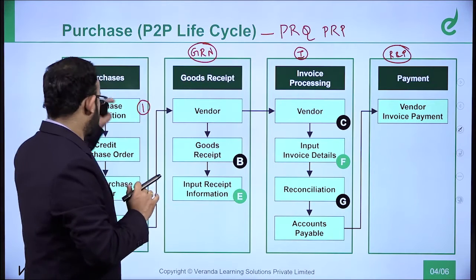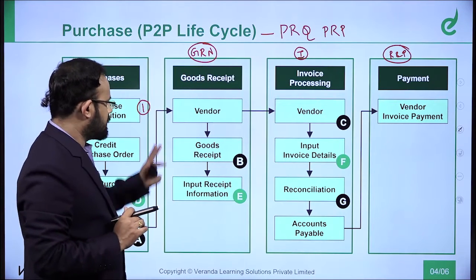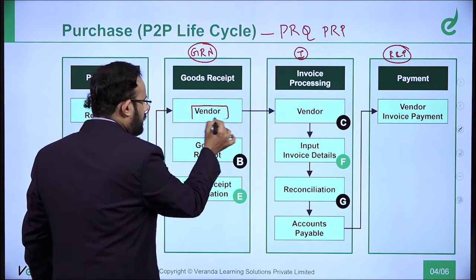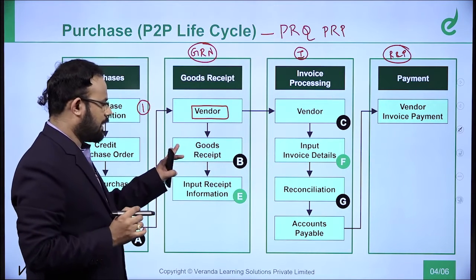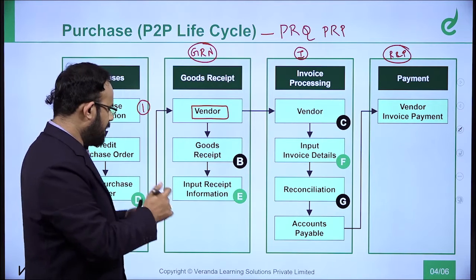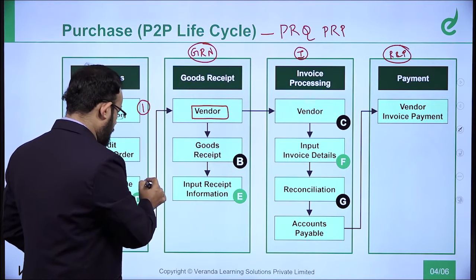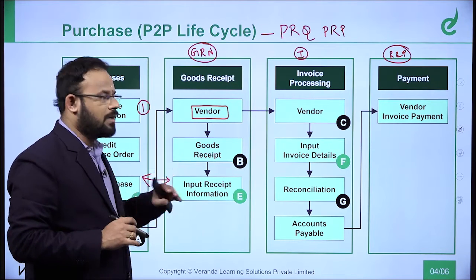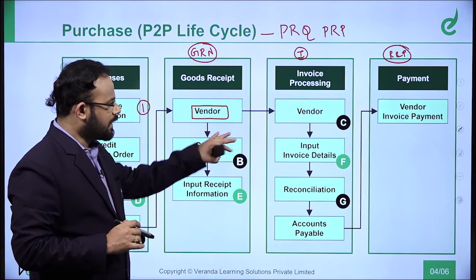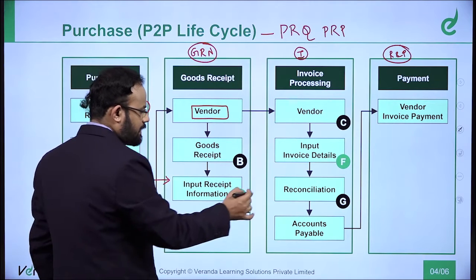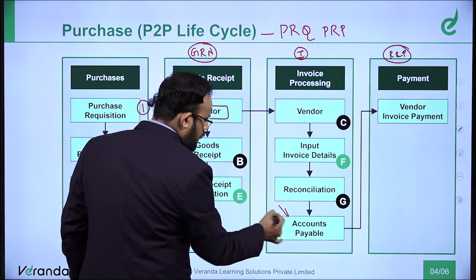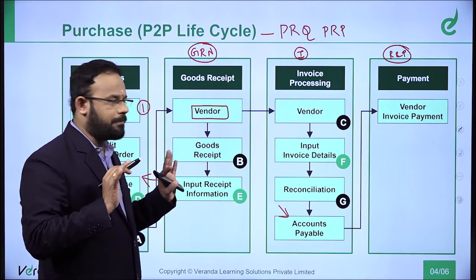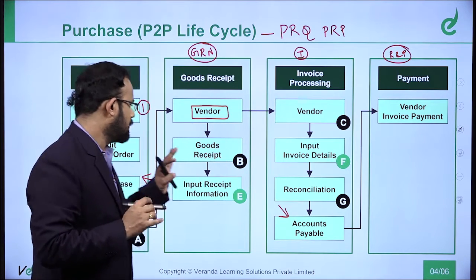This and all is going to be perspective relating to purchases. Goods receipt, automatically the purchase order will be connected through your vendor. When the vendor wants to give the quotation, he will try to have a receipt and goods receipt and input receipt information. So you will always have a purchase order with this angle and input received information with the vendor angle. Now once it is done through the vendor, it will go to invoice details, and then the reconciliation will happen, and then it will go to the accounts payable department. Automatically when you do that, then receipt and payment will happen. So purchase requisition, request for quote.